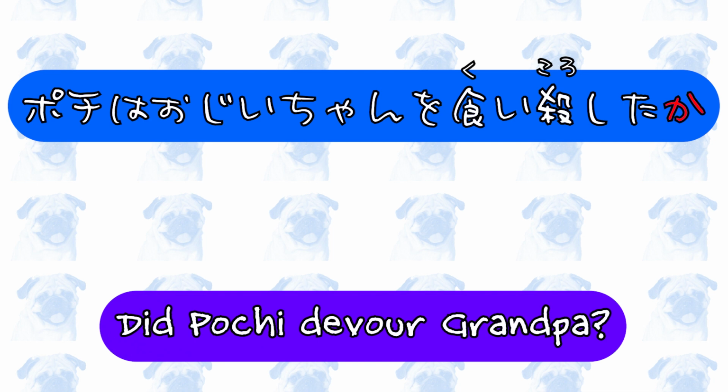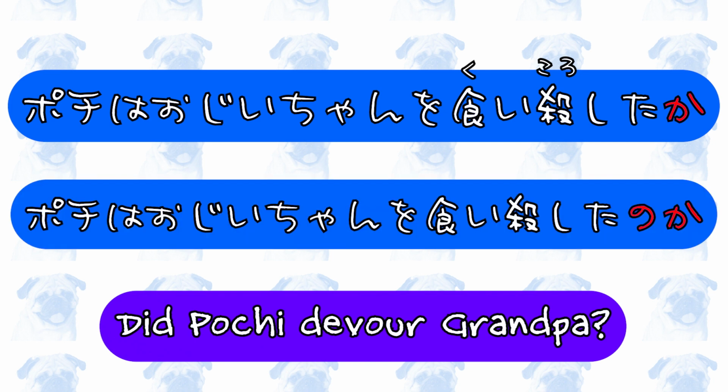Add ka or no ka at the end. ポチはおじいちゃんを食い殺したか？or ポチはおじいちゃんを食い殺したのか？Did Pochi devour grandpa?